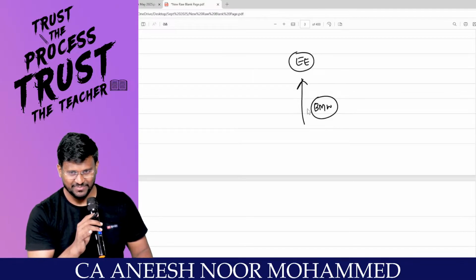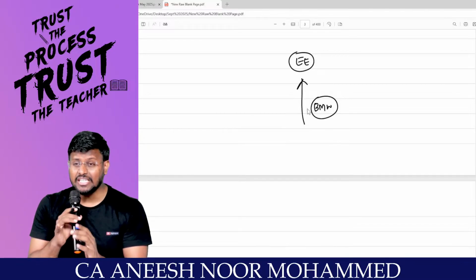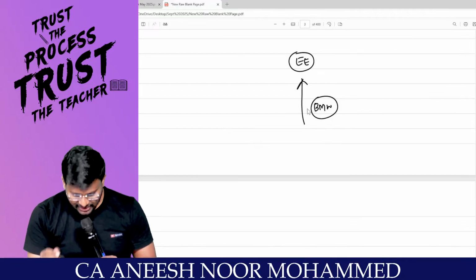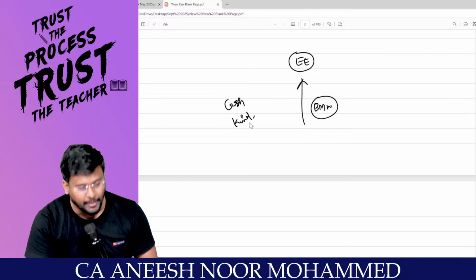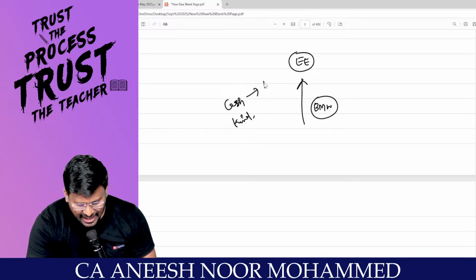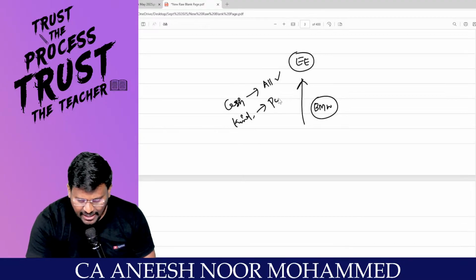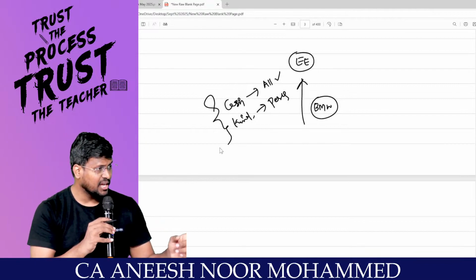BMW car. Since you are coming in a BMW car, my dear lovable students, is it a benefit given by the employer to the employee? Is it a cash benefit or a kind benefit? Any cash benefit is called an allowance and any kind benefit is called a perquisite. All the cash benefits are called allowances.